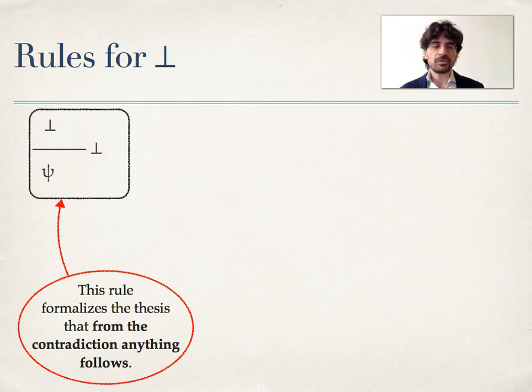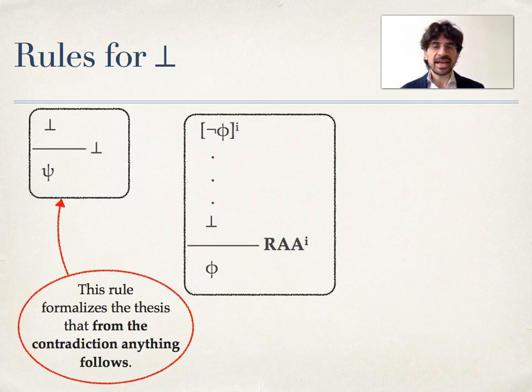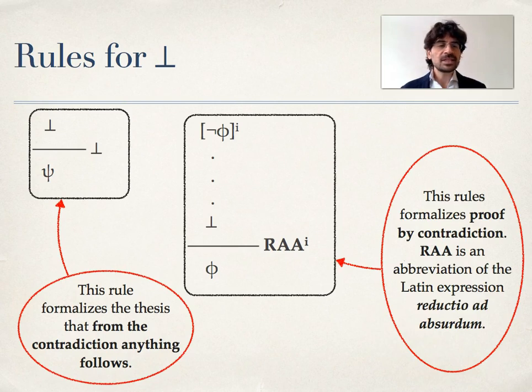The other rule for the contradiction is that if you have assumed the negation of some formula phi at some point, and then through certain steps in your derivation you arrived at a contradiction, then in the next line you can write your formula phi. And you can cancel your assumption not phi. This rule formalizes the idea of a proof by contradiction.